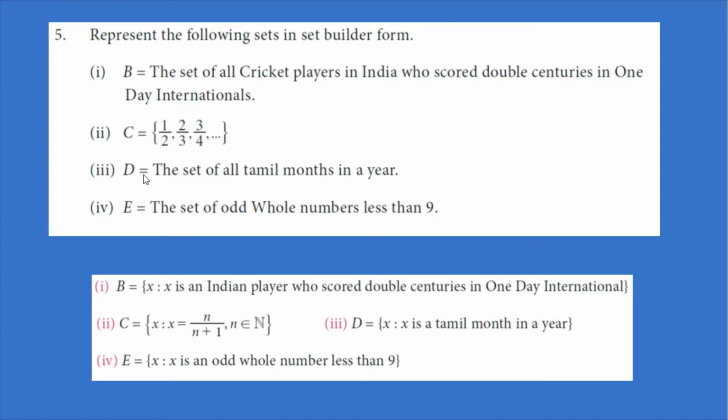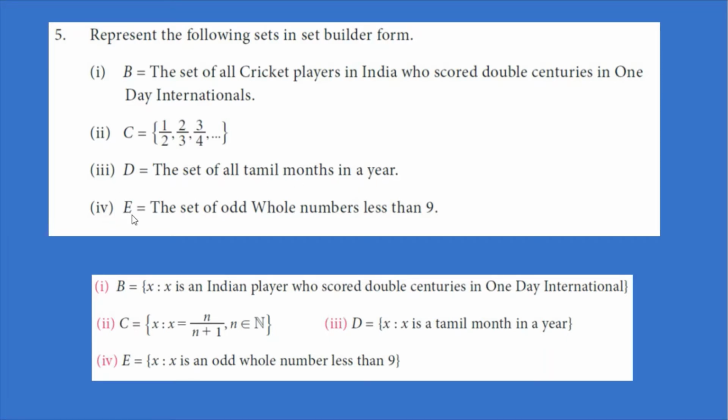The third one is D is equal to the set of all Tamil months in a year. This is in descriptive form. We need to change this into set builder form using a rule. So D is equal to X such that X is a Tamil month in a year.